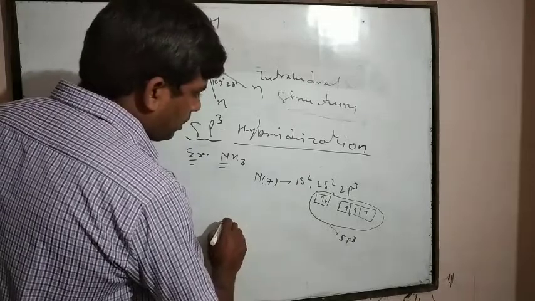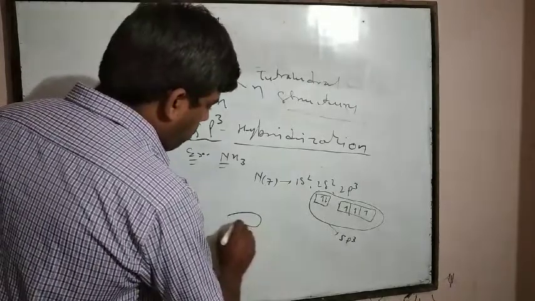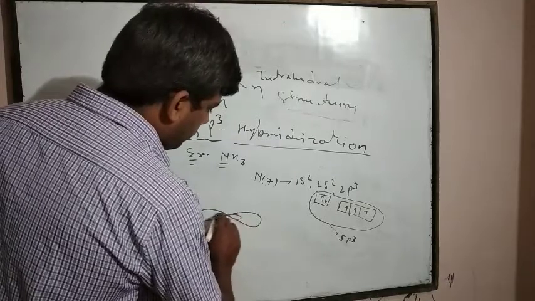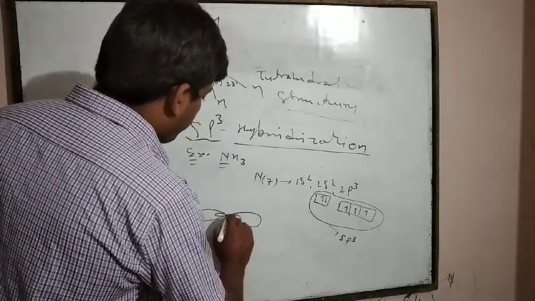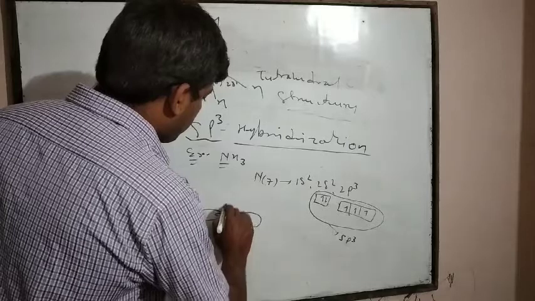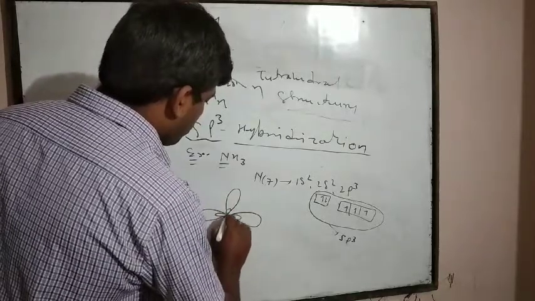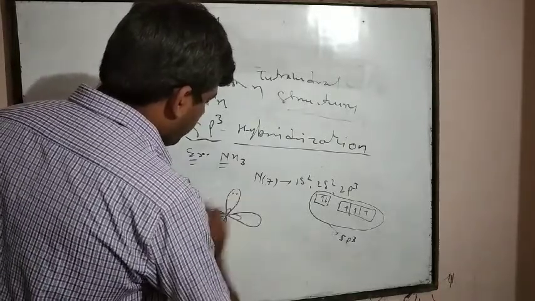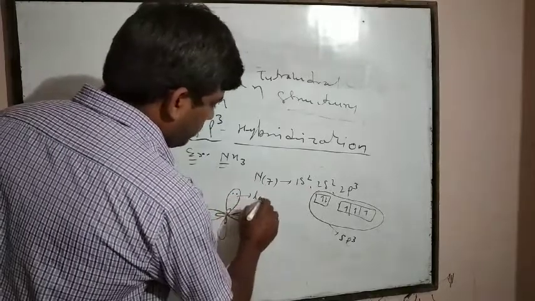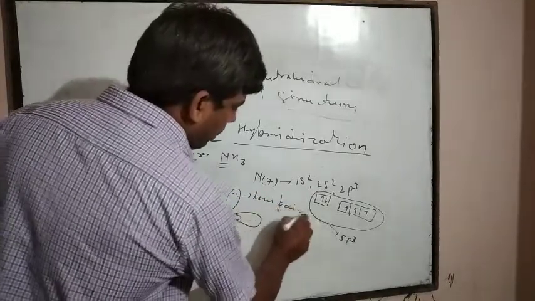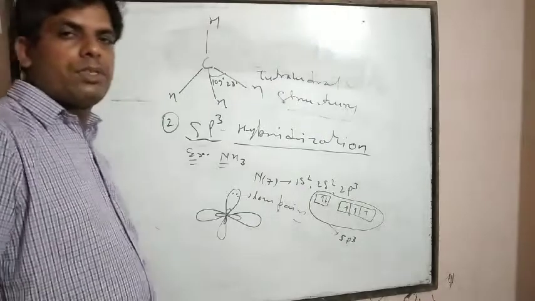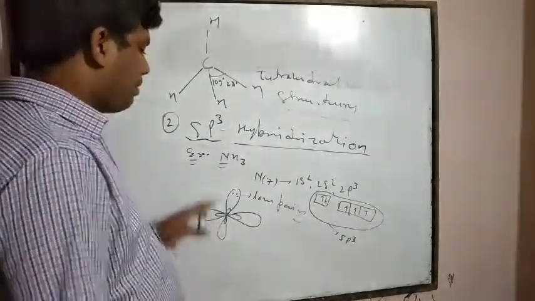Four hybrid orbitals will form like this. Here one lone pair of electrons is present. Lone pair means an unshared pair of electrons, meaning electrons which cannot participate in bonding.